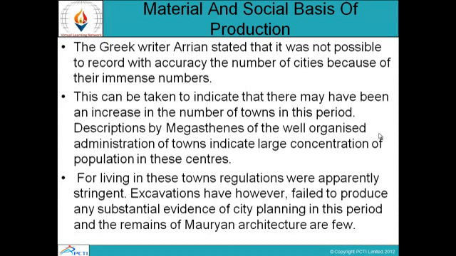For living in these towns, regulations were apparently stringent. So, there were strict rules and regulations. Excavations have, however, failed to produce any substantial evidence of city planning in this period, and the remains of Mauryan architecture are few. The remains of the buildings of the Mauryas at that time are very few, and there is also very little substantial evidence of city planning in this period.